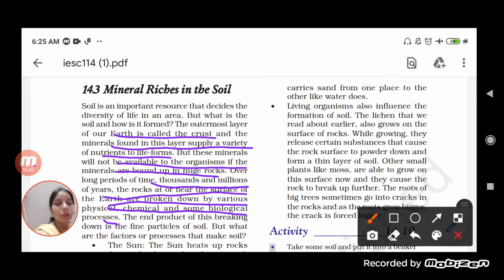But what are the factors of the process that makes soil? Yes, we must know that the rocks consist of minerals, and it will take a lot of time for the conversion of rock to soil. But there are some factors, as we have said, that the conversion of rock into soil occurs by the physical process, chemical process, or biological process, right? So what are the different processes by which the conversion of the rocks into the soil occurs?